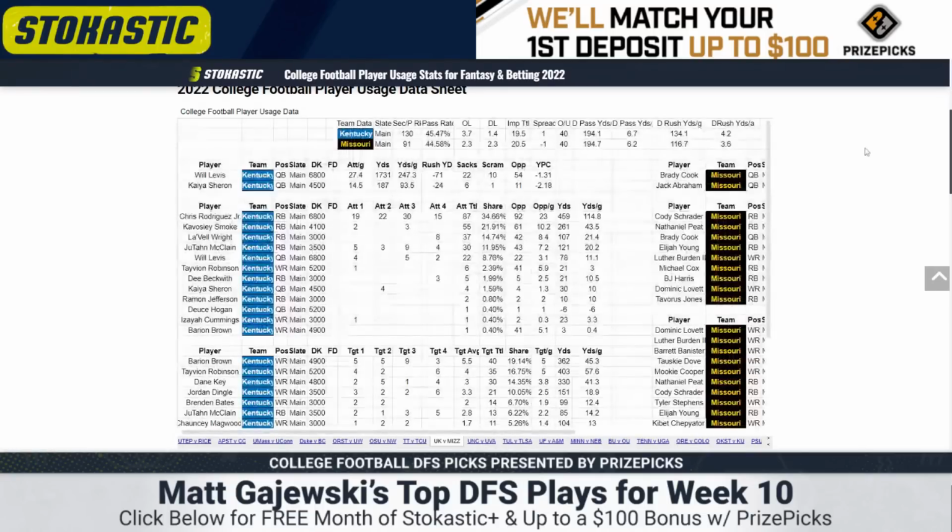Kentucky, Missouri. It's not a good DFS game. It's a 40 total, 1-point spread in favor of Missouri. So we'll go through this relatively quick. Kentucky ranks 130th in pace. They pass 45.5% of the time. Will Levis is hurt. He's playing through it, and it's really affected his efficiency.